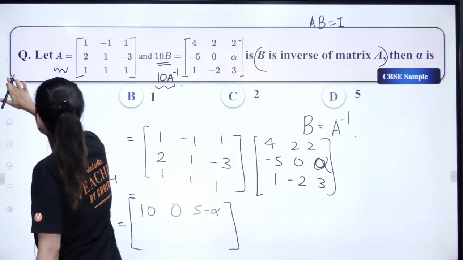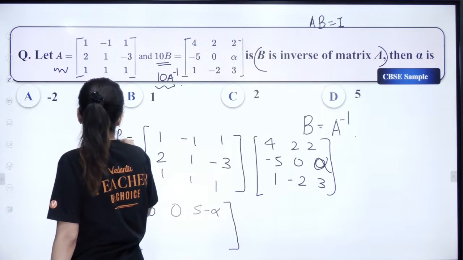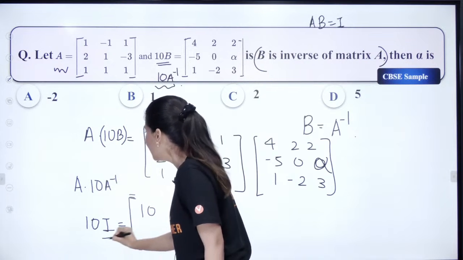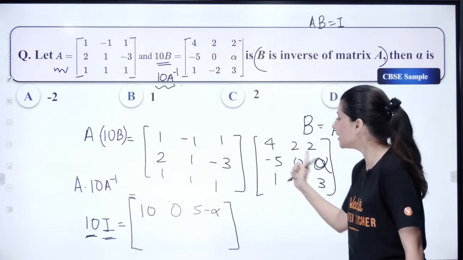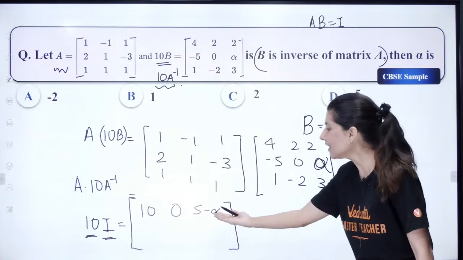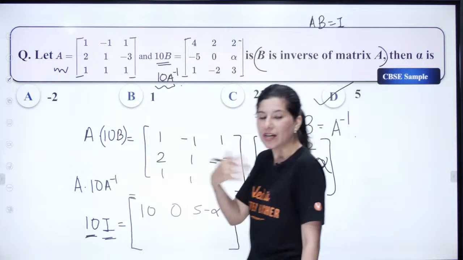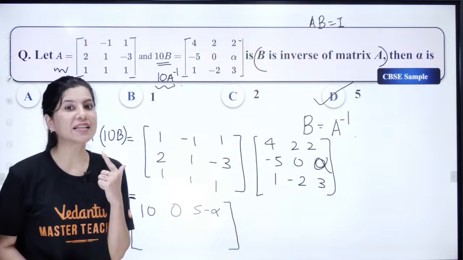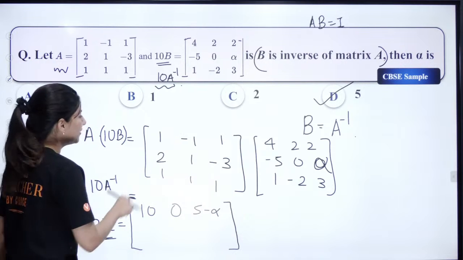The moment you start multiplying, this is A, this is 10B. Now AB will be what? AB will be I and 10 will be 10. On the left hand side, the multiplication of these two matrices will give you 10 times identity. Clearly, from here we can say that our answer is 5. No need to solve it further if it is an MCQ. But if it is actually a full question, then you have to solve it further.